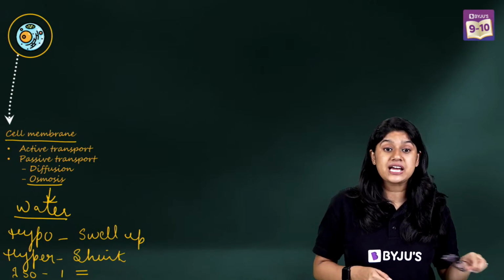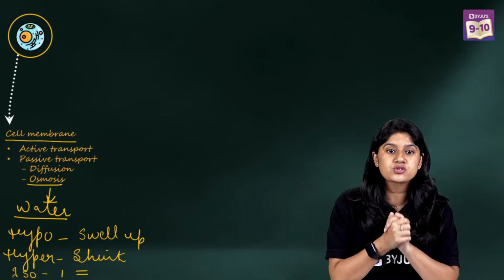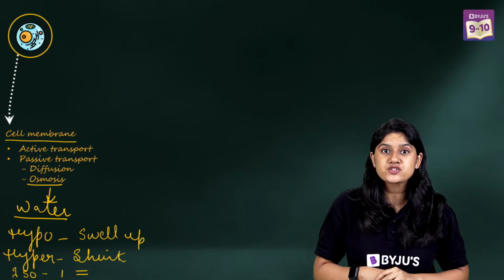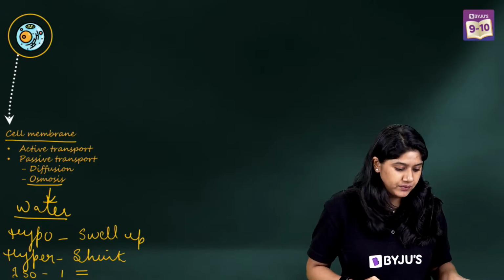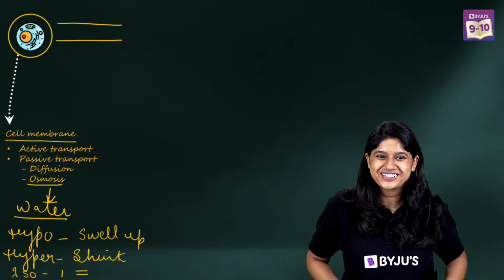Yes, very good. It has two layers. Very good, everyone. Yes, nothing will happen in the isotonic solution. So that's what we studied in the cell membrane. We know that it's a phospholipid and there are two layers.